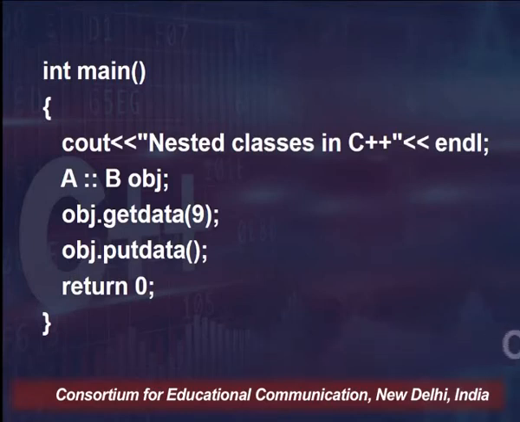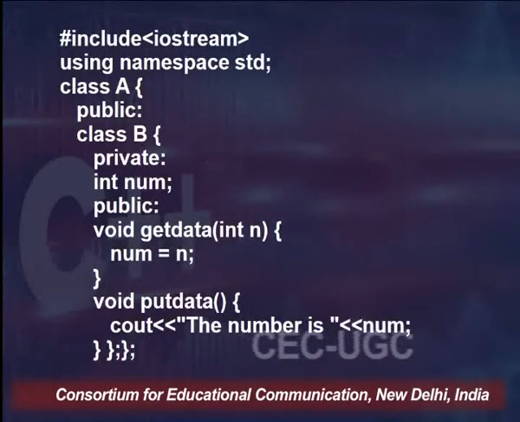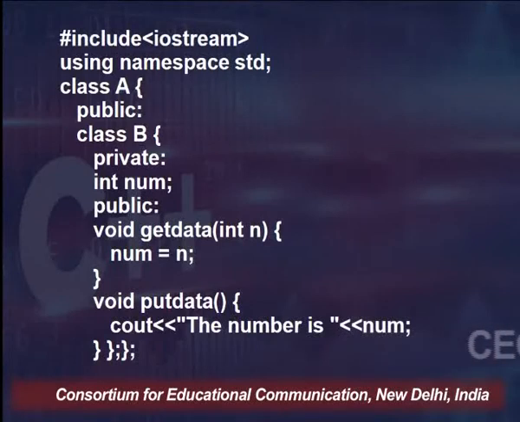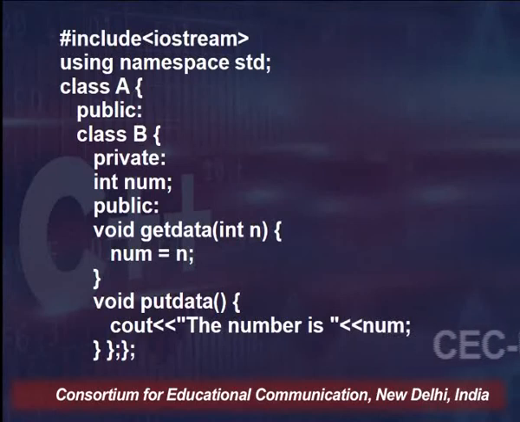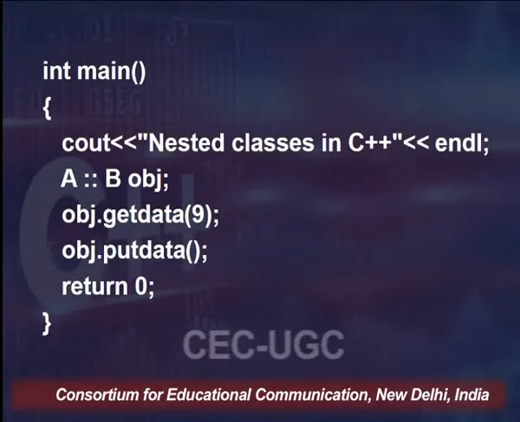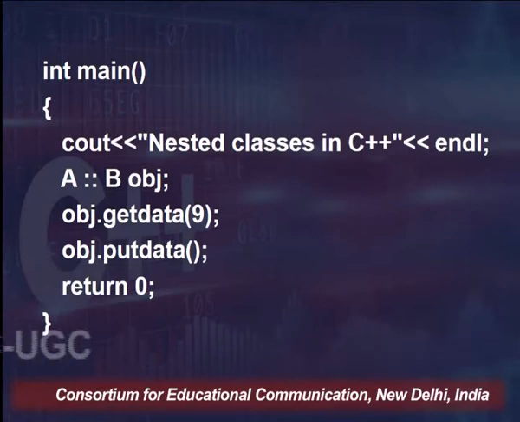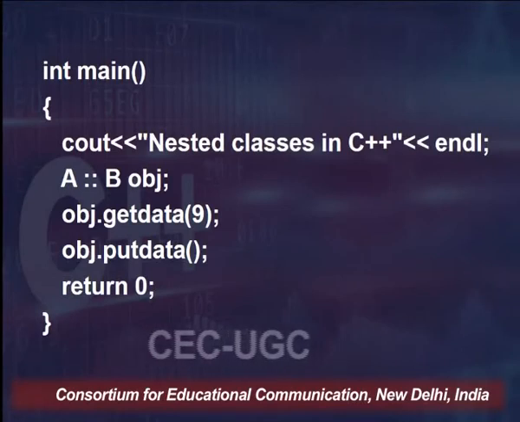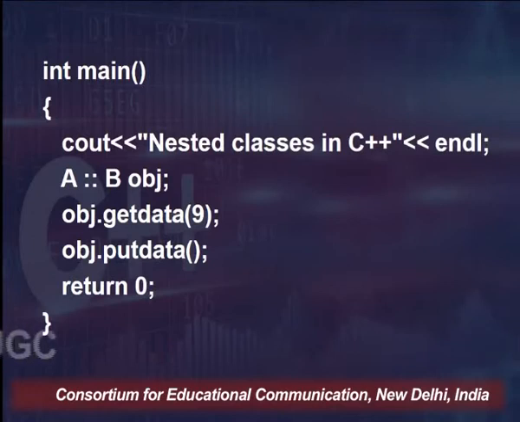So what is important here is that in the previous code, you can see we have two classes, one within the other. Class A is known as the enclosing class, class B is known as the nested class, and while accessing this class inside the main module, I have used a scope resolution operator, that means enclosing class, scope resolution operator, then nested class, and then the name of the object, and with that object I have called the functions get data and put data.